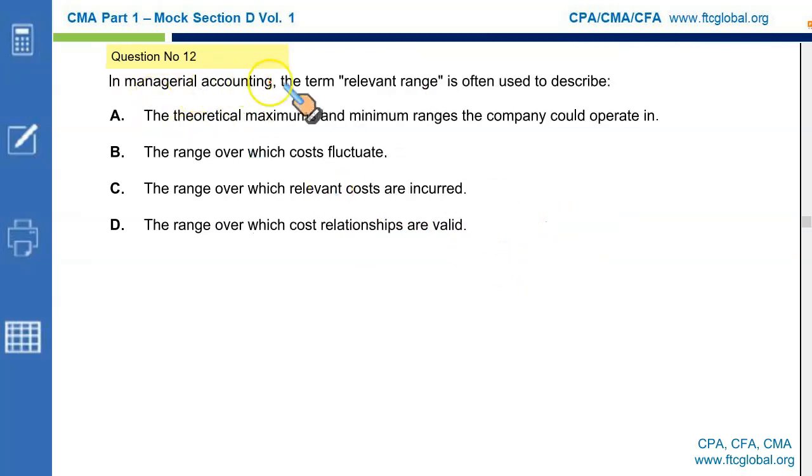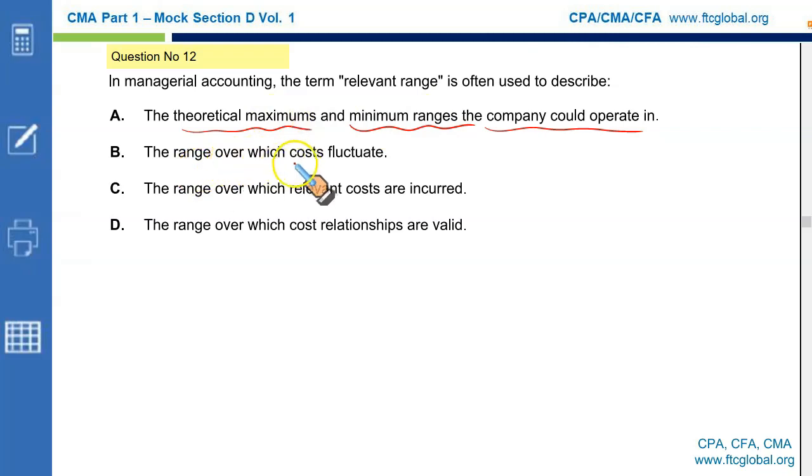In managerial accounting, the term relevant range is often used to describe the theoretical maximum and minimum ranges the company could operate in. This is incorrect because theoretical maximum and minimums may have nothing to do with the actual operating costs or actual operating characteristics for a given firm. So this is not correct.